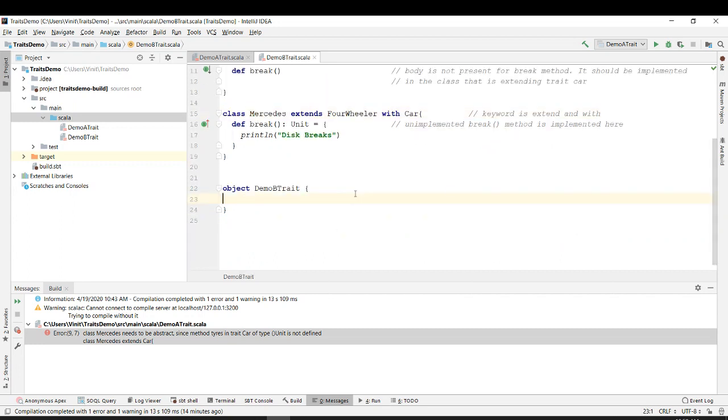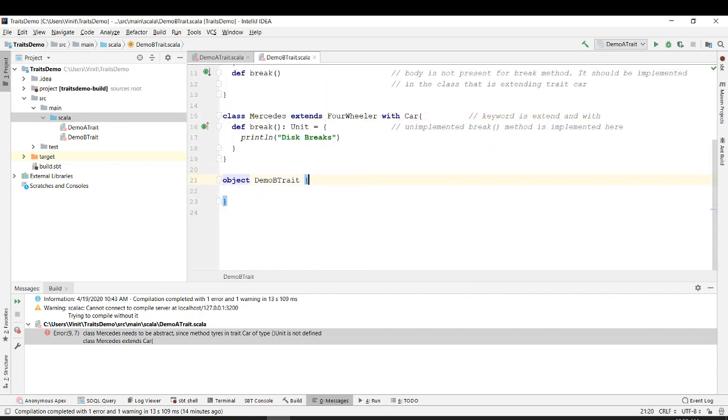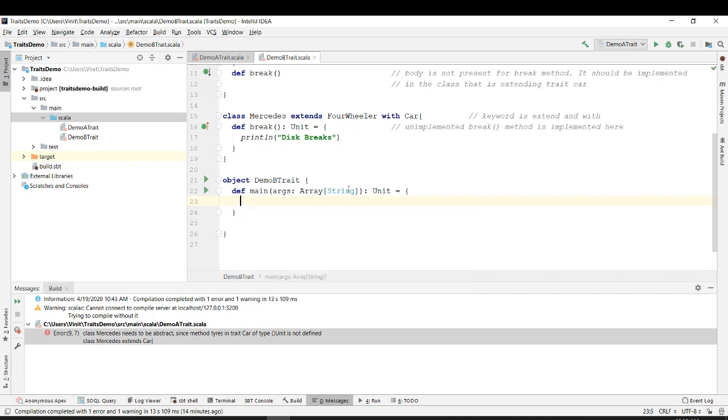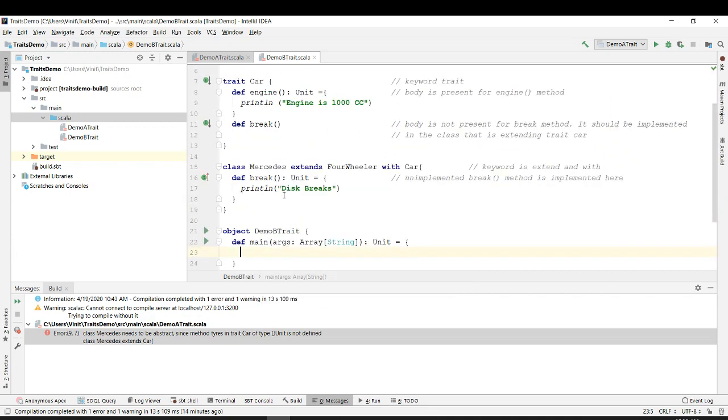And let's start with the main function. This is the main function, and let's try to create the object for Mercedes.